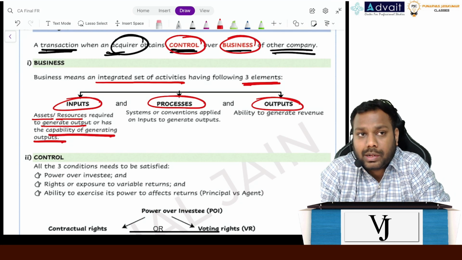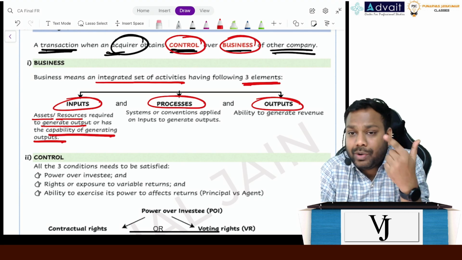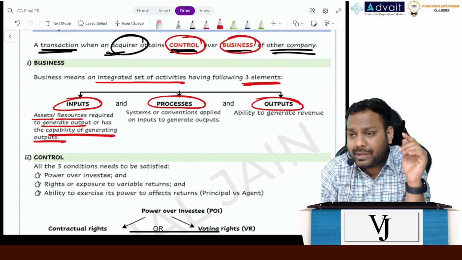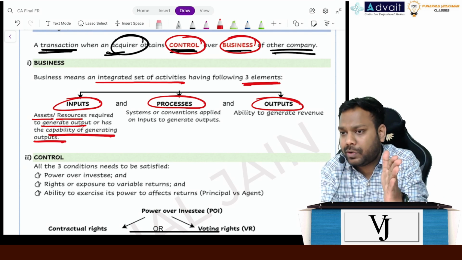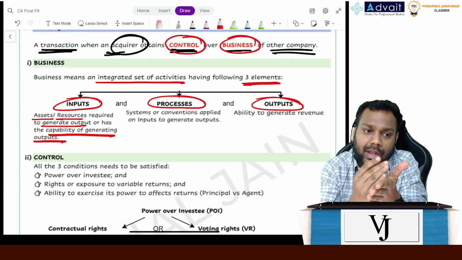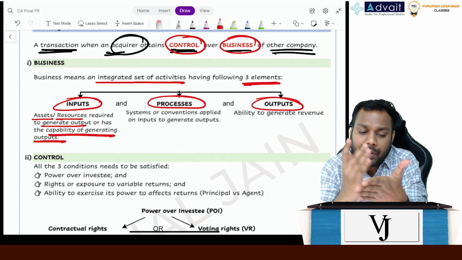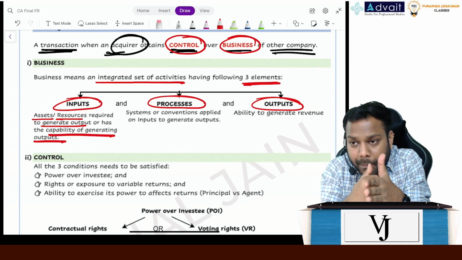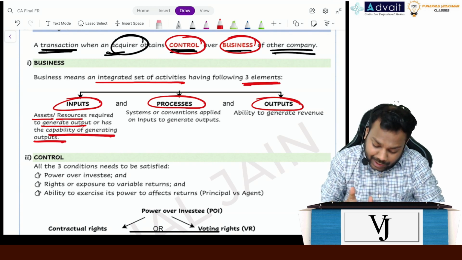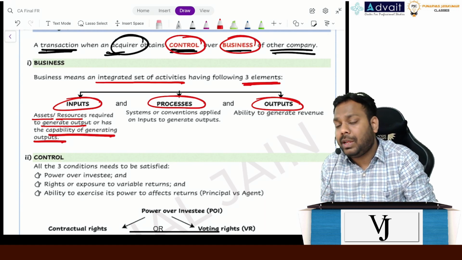Now there can be a startup. In the case of a startup, they do have an idea, right? For executing their idea, they do purchase the assets. When they purchase the assets and when they have an idea, there is an input, there is a process, but they don't have the output as of now because they don't have any revenue as of now, right? But that doesn't mean that if they are not having any revenue, that is not a business. That is a business, provided that even if they don't have the output as of now, they have the capability to generate the output in the future. So there can be an output, there cannot be an output. But if there is no output, we should see whether there is an ability or a capability to generate output or not.